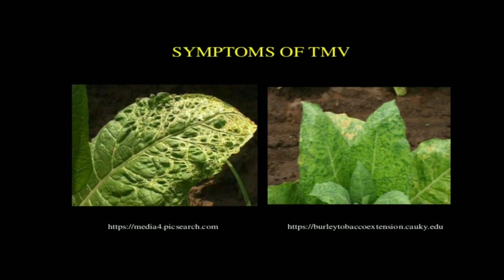Then here you can see the yellow vein caused by the virus. The remaining part remains dark, but you can see the veins, midrib as well as veins, are light yellow in color, right? So you can easily distinguish that this is a plant infected by the tobacco mosaic virus. In another photograph you can see dark green patches. These patches are also developed by the infection of this tobacco mosaic virus.